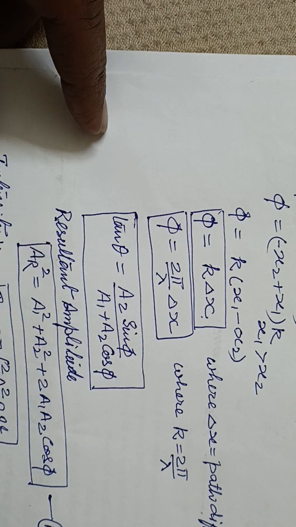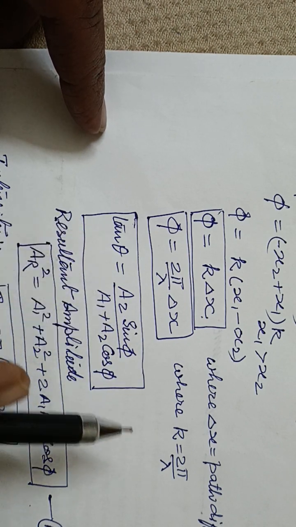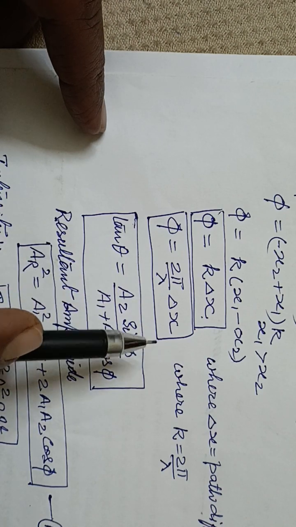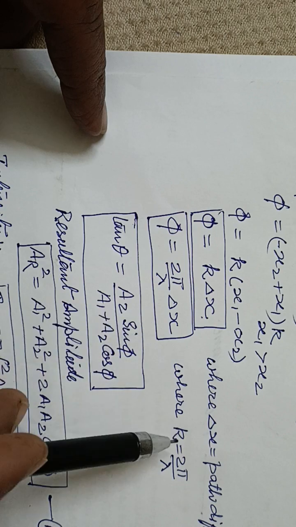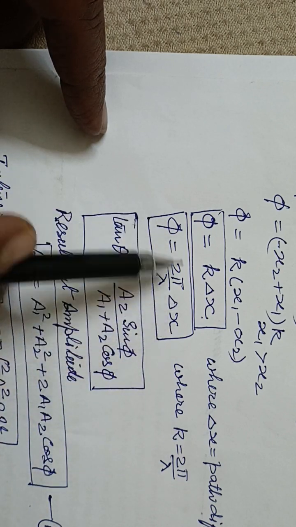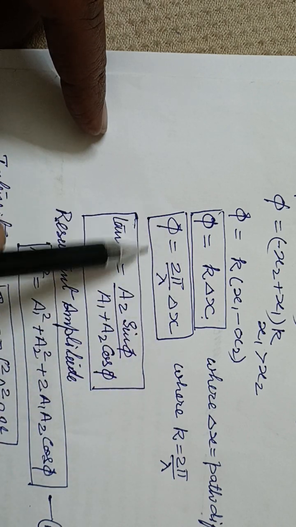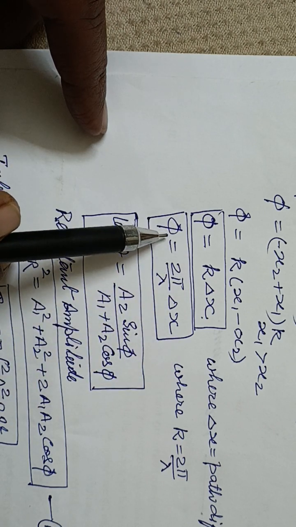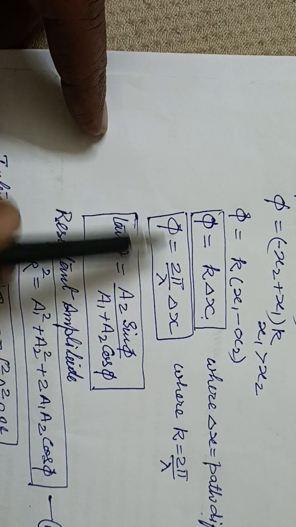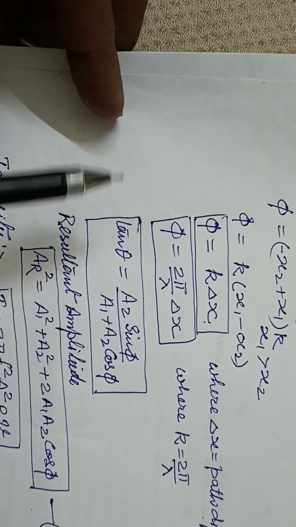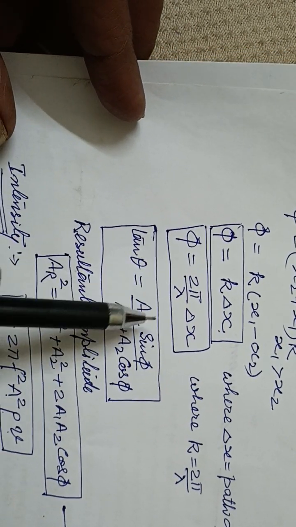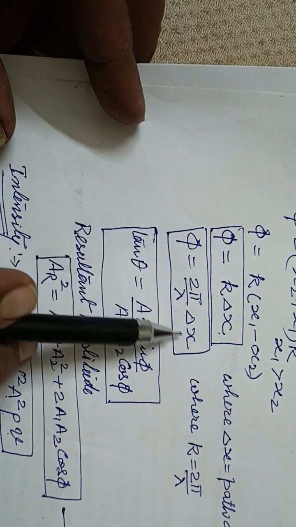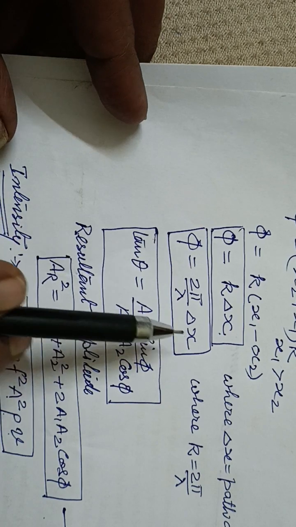If the two waves are generated from different sources, and omega is different, then the phase difference will not remain constant. Since it should remain constant, we use the same frequency or same wavelength.